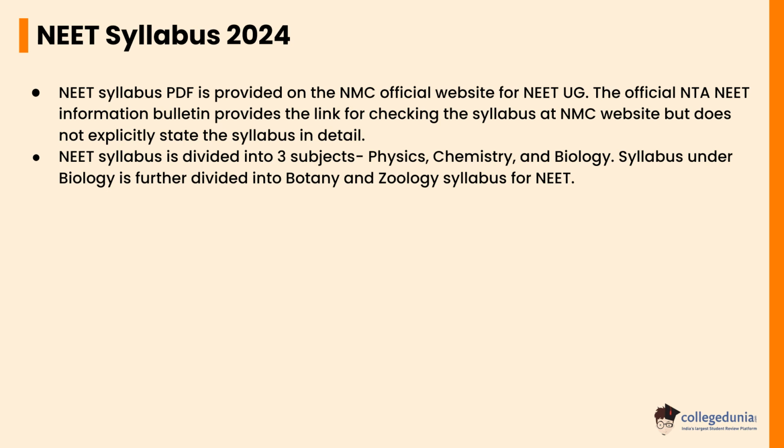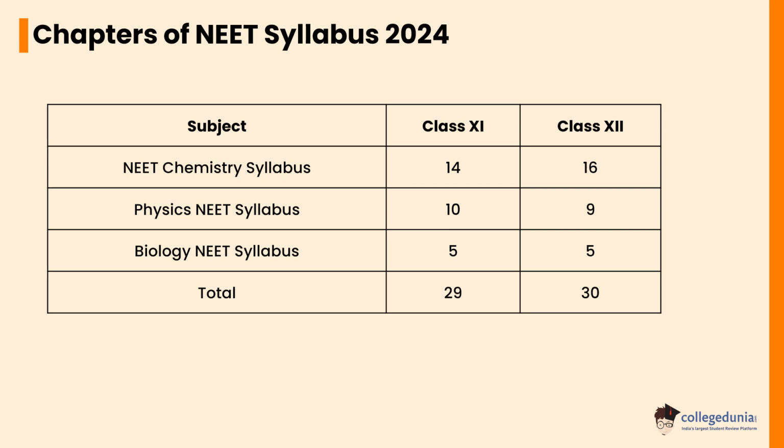The NEET syllabus is divided into three subjects: physics, chemistry, and biology. The syllabus under biology is further divided into botany and zoology. Let's check what the chapters of the NEET syllabus 2024 are.